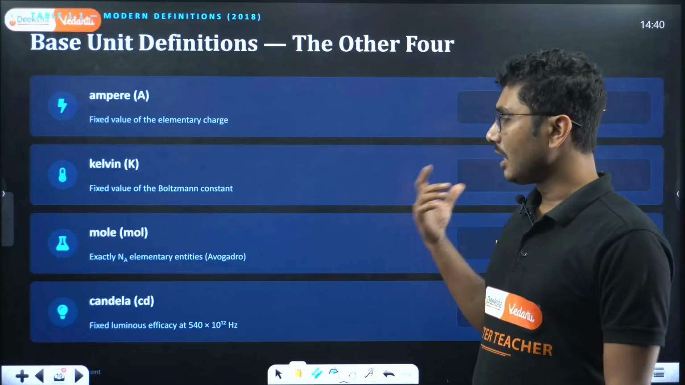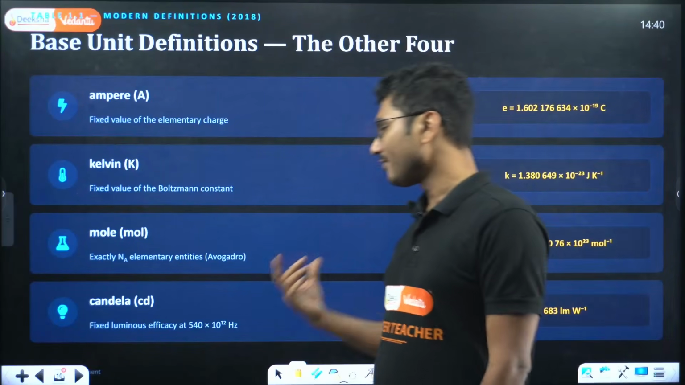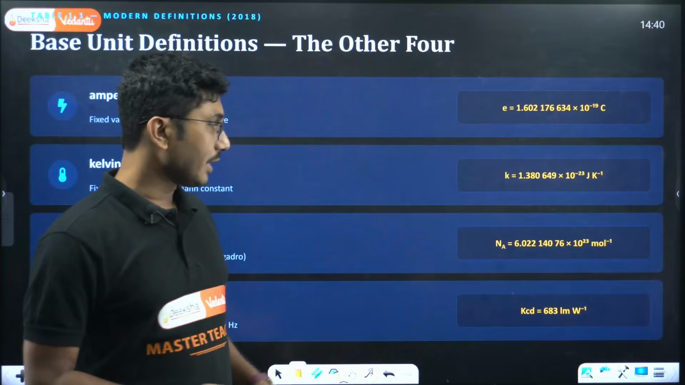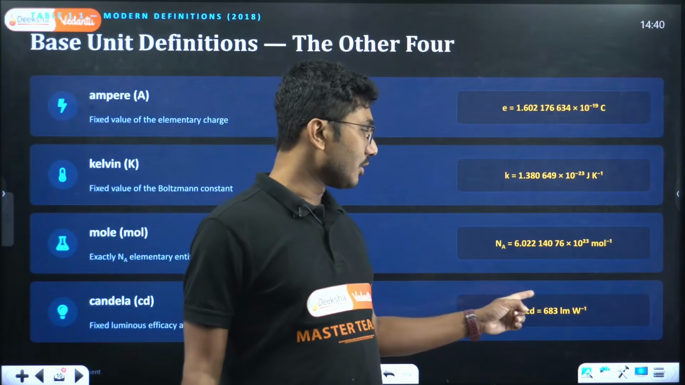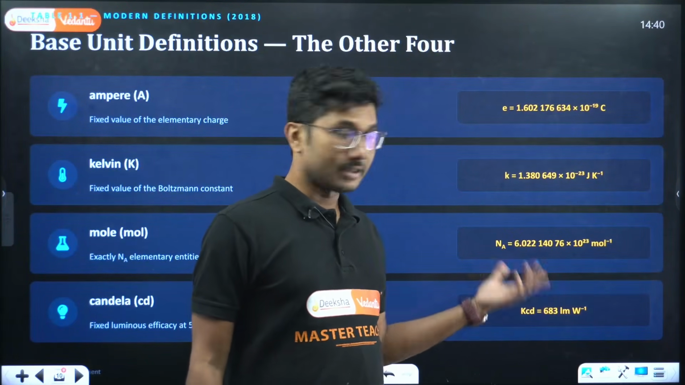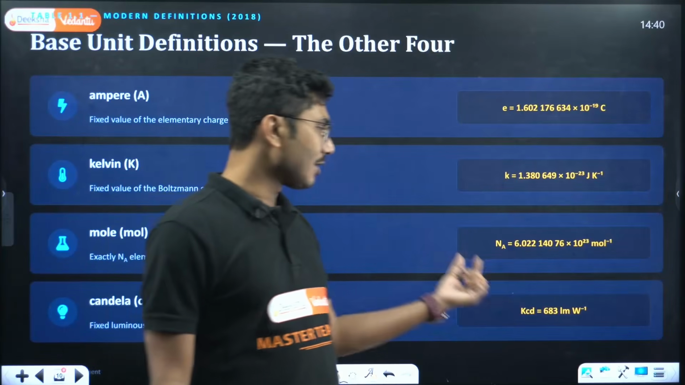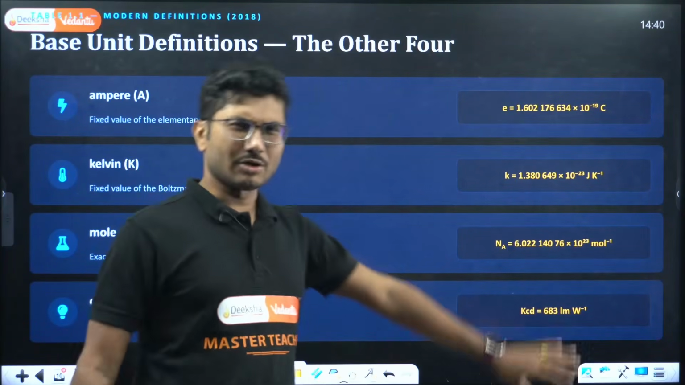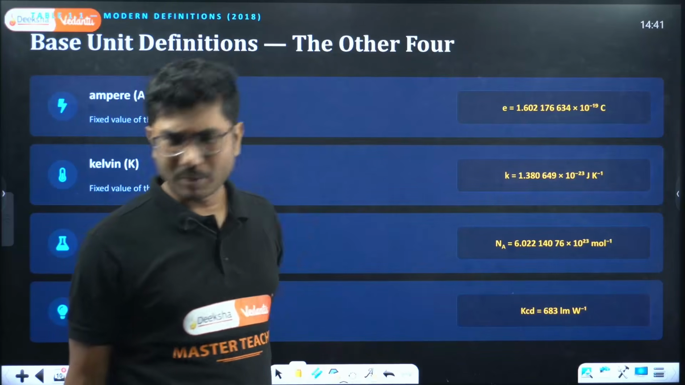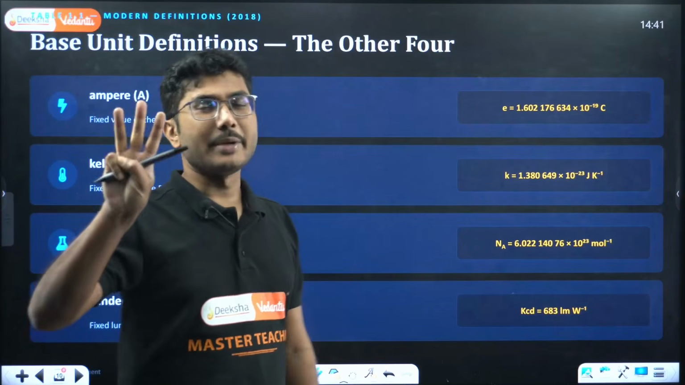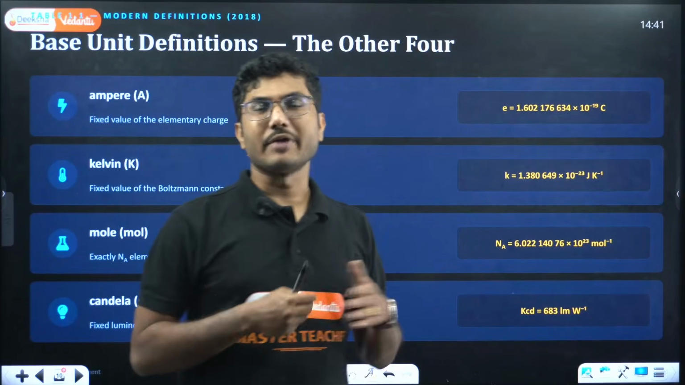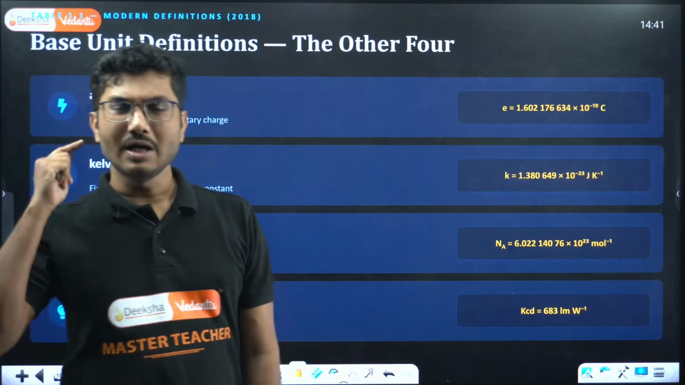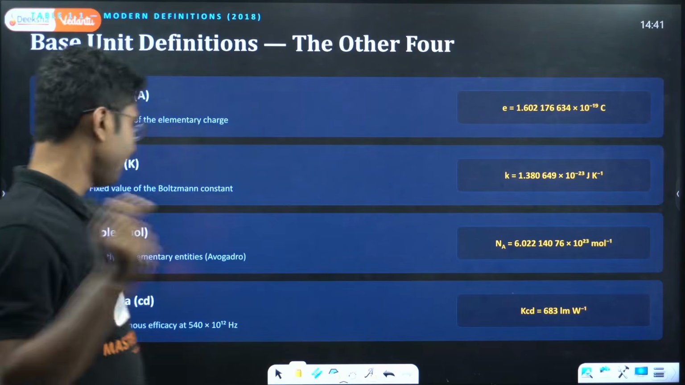Candela is fixed by the luminous efficacy at 540 into 10 to the power of 12 hertz. This is the constant, which is 683 lumen per watt. This is also some standard, but it is not super important, as I mentioned. How the first 3 base units are linked with different constants is important, because based on that you might face an MCQ question in future.